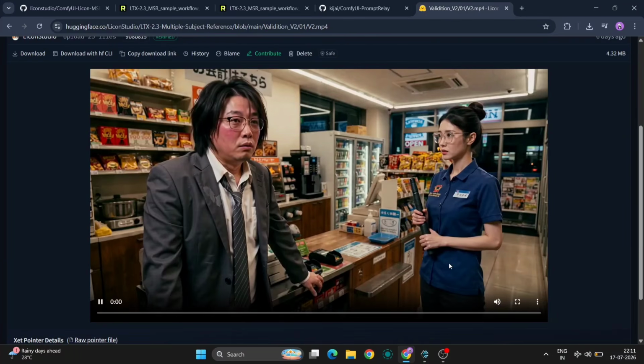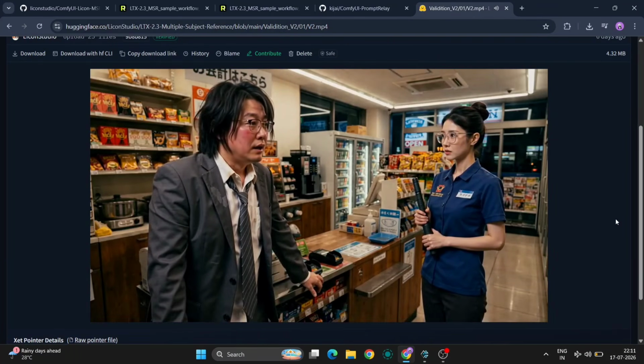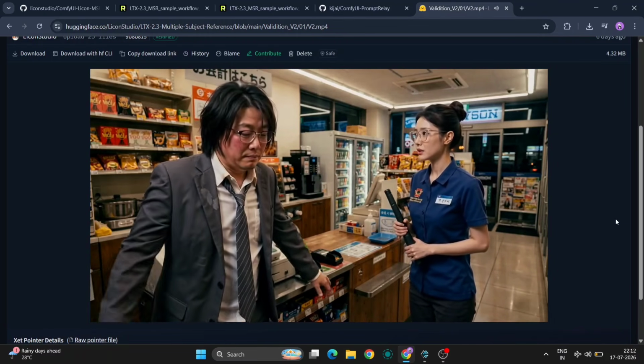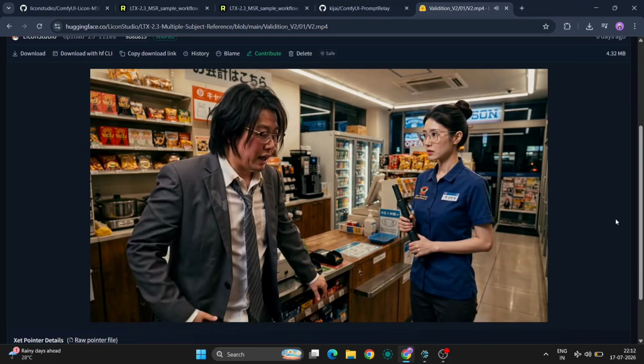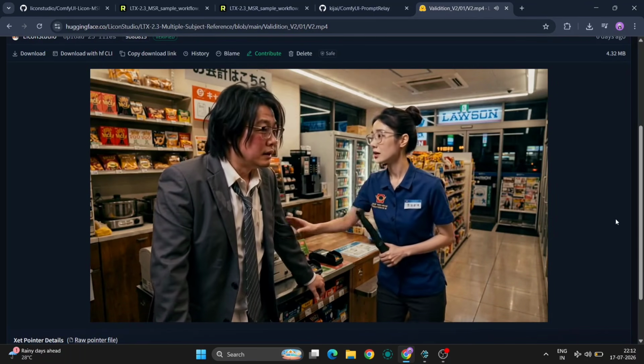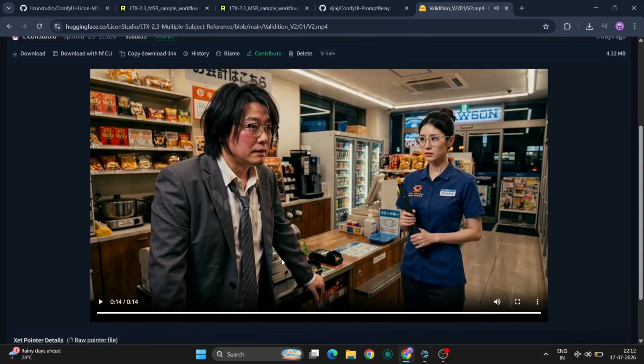As you can immediately see, version 2 produces much cleaner and more stable results. Character identities stay far more consistent, facial features remain accurate, and overall the animation looks much more natural. The improvements are actually quite noticeable. Now let's jump into ComfyUI.